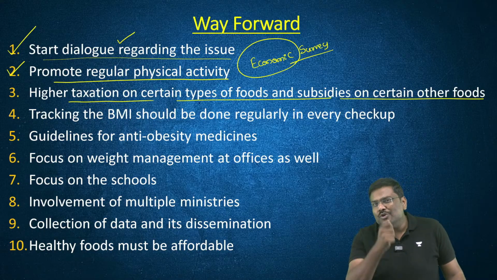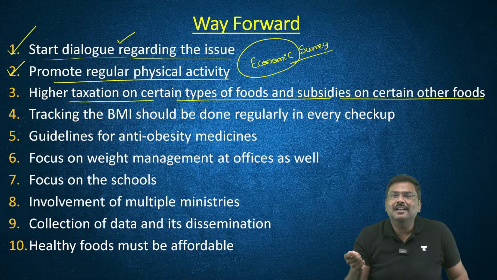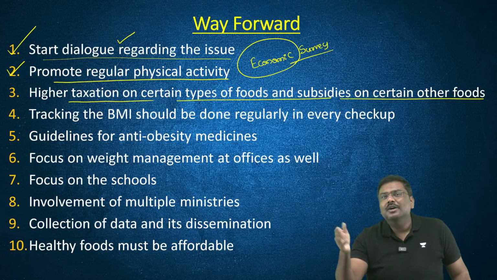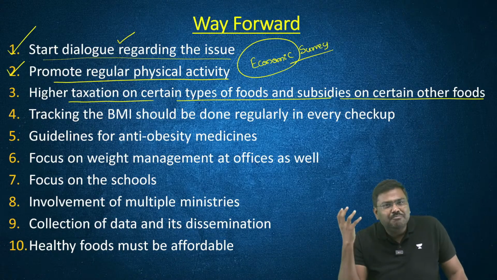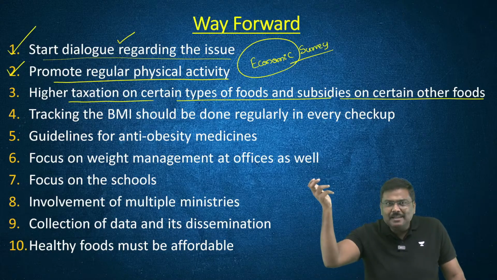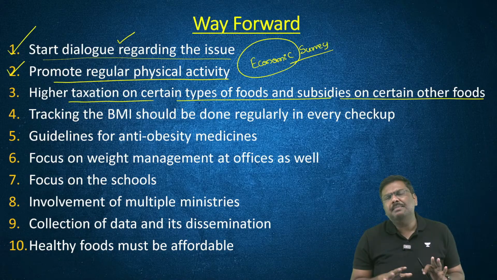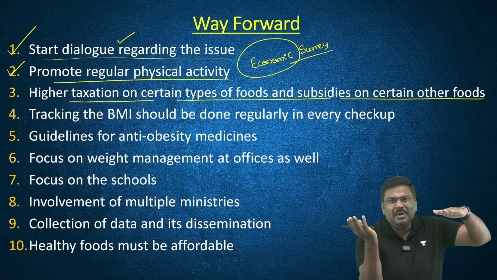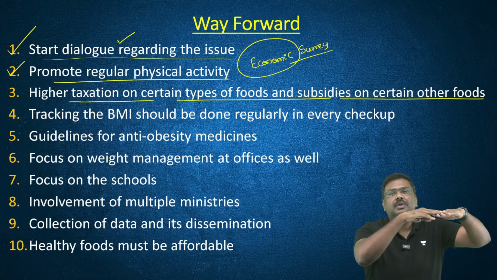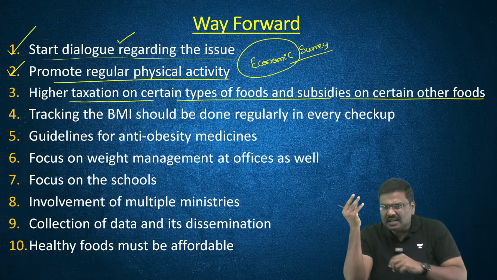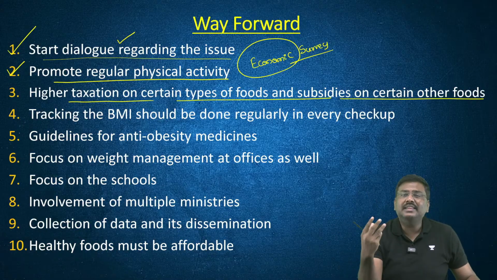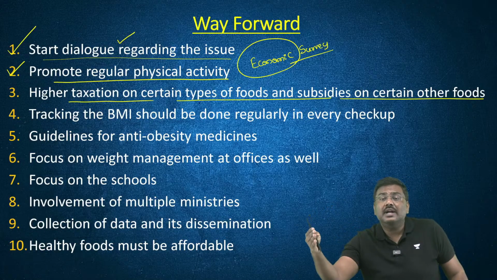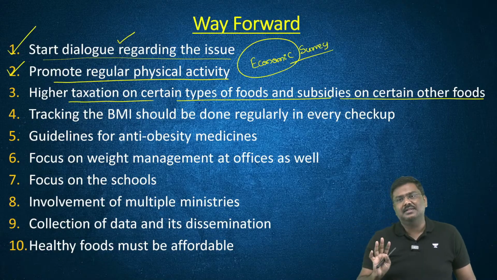For example, today go to the market and try to purchase a burger. You will realize the price is comparatively cheaper when you look at a kg of millet or a kg of other healthy products in the market. So the argument is simple here. There are certain commodities which do not contribute to improvement in health, tax them more. And there are certain foods which are required for a healthy lifestyle, subsidize them, reduce their market price so that the consumption increases. Done?